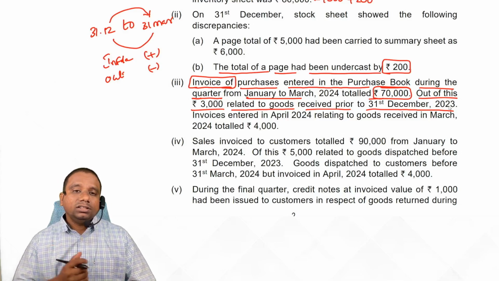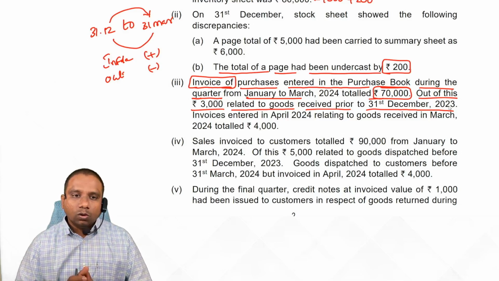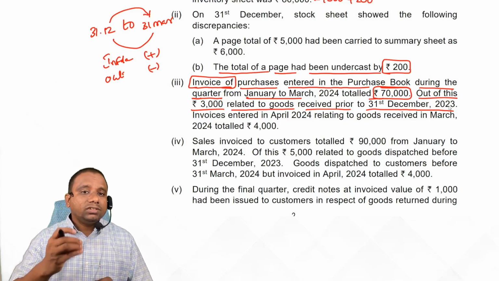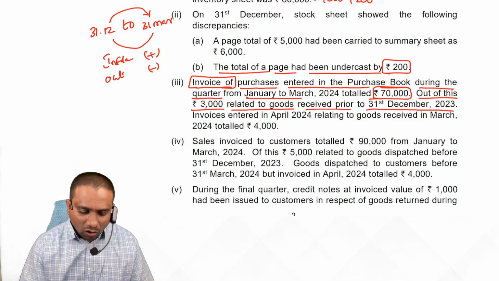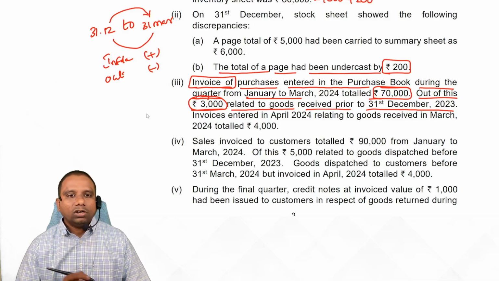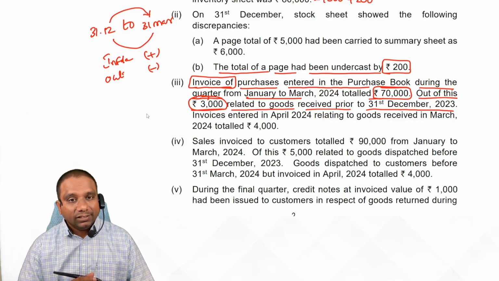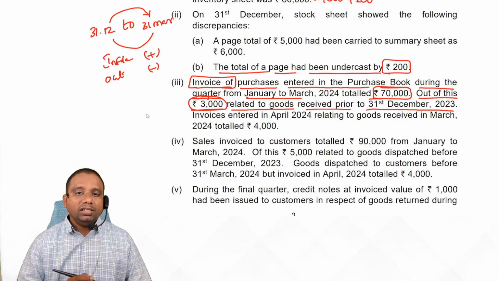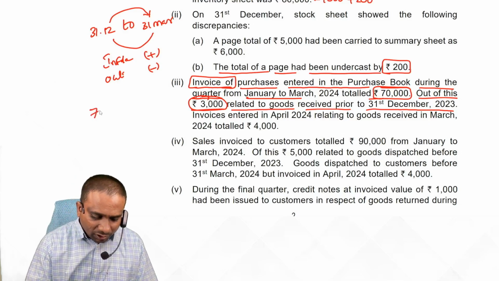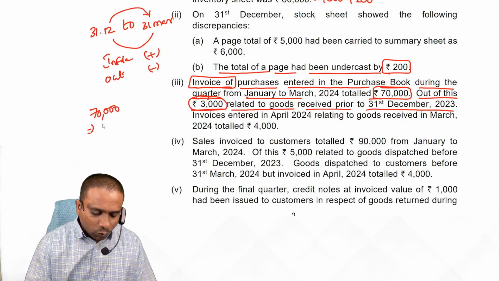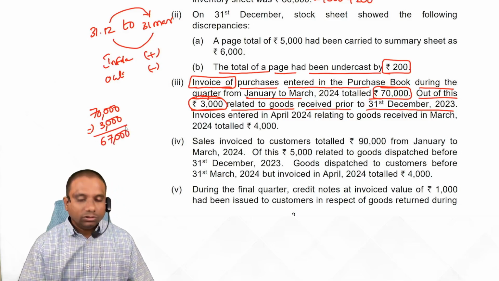When this invoice is received by the company business during January to March quarter. But if you observe, as on 31st December, whatever stock we valued already contains this 3,000 rupees. Again, they have entered invoices, which means overvaluation of stock. That's why from the invoices entered, first we deduct 3,000 rupees stock.